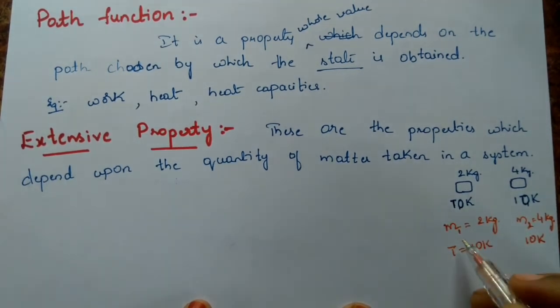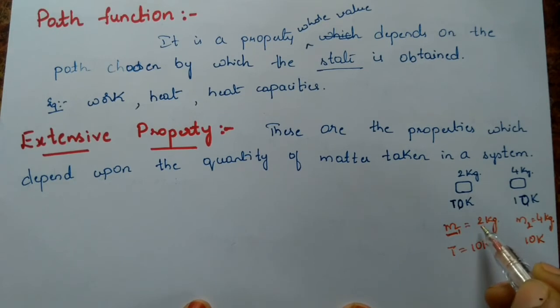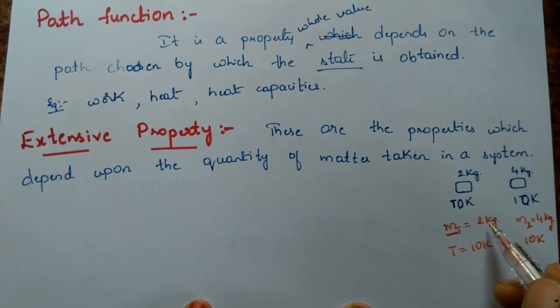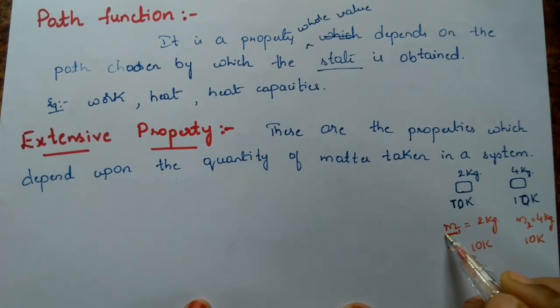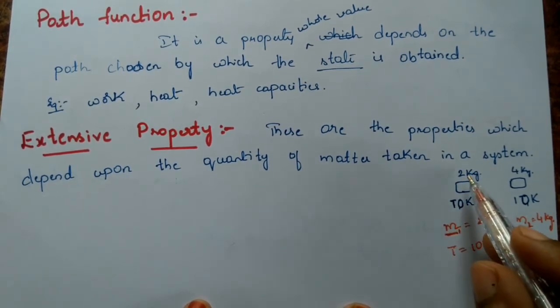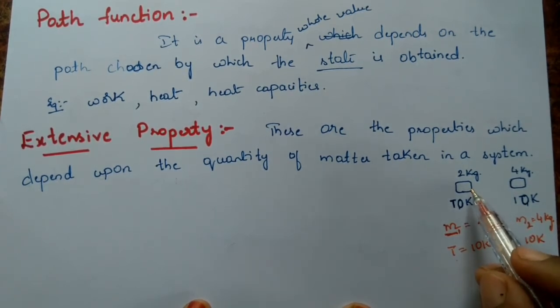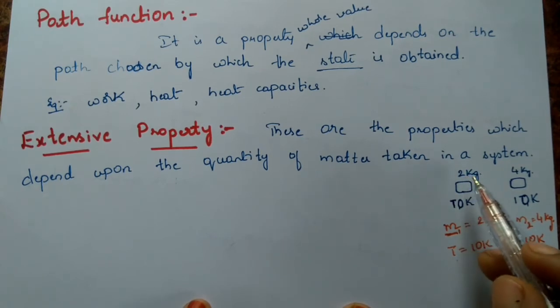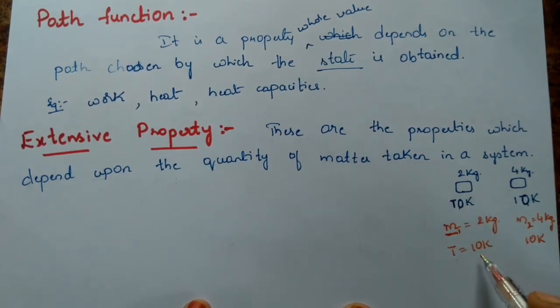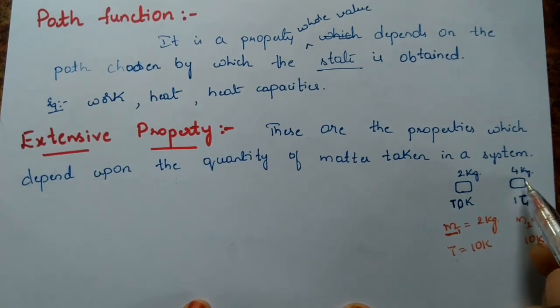Mass is a property which is dependent on the amount of substance taken in the system. Temperature doesn't matter whether it is 2 kg, 4 kg, or 10 kg. It is 10 Kelvin only. Here also we have taken 4 kg, but still the temperature remains the same, 10 Kelvin itself.